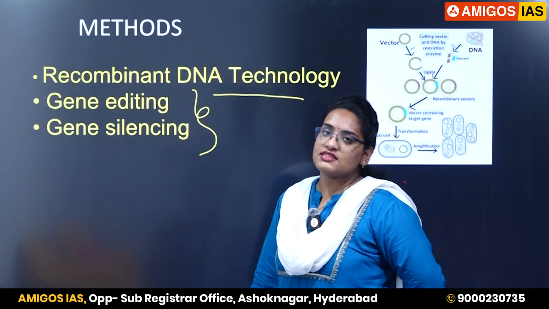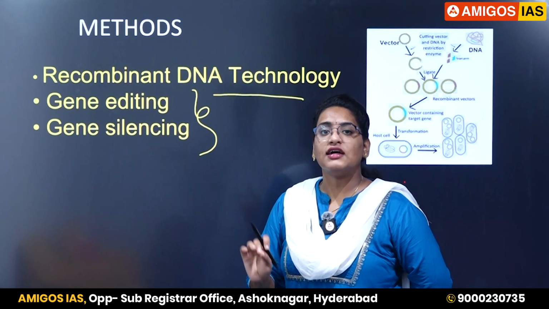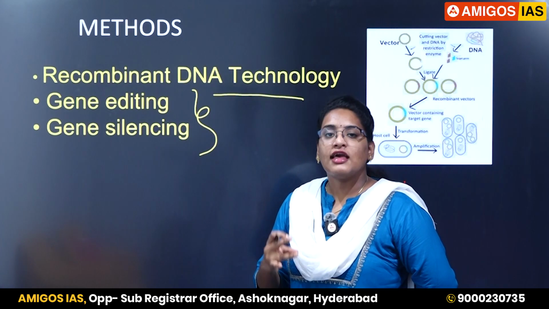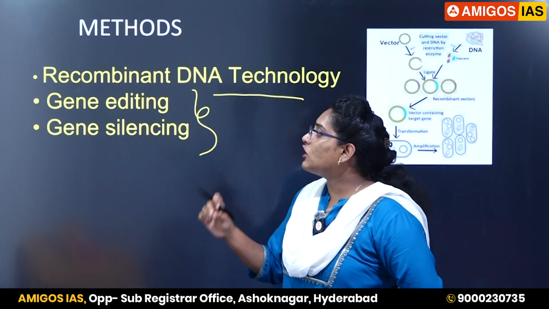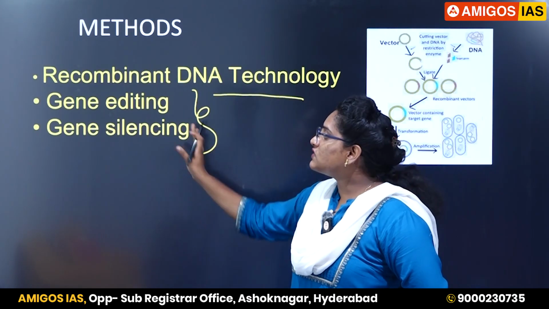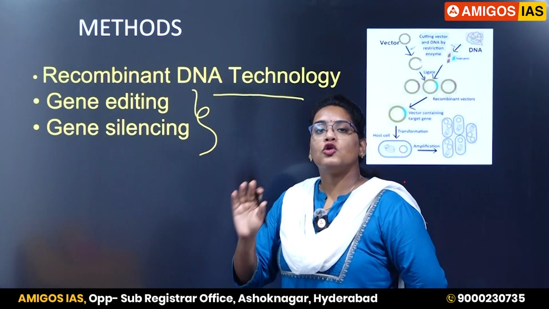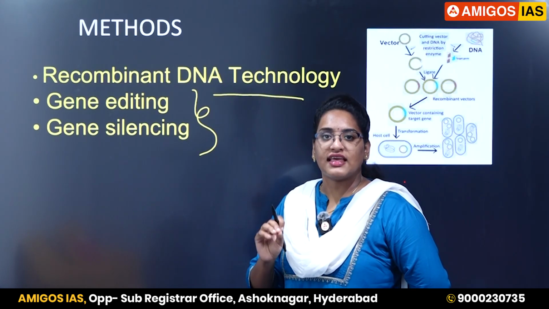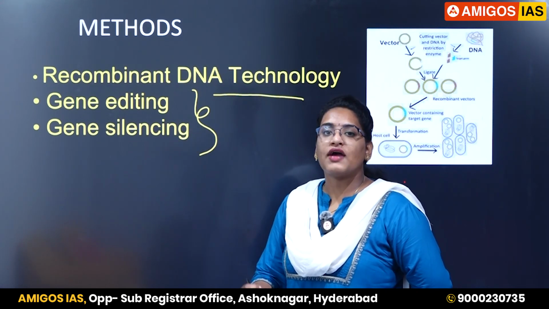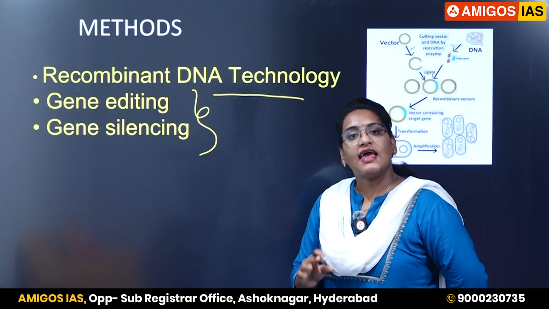So what do you mean by gene editing and how is it different from gene silencing? Under gene silencing, you are muting the action of any particular gene present in the DNA. But in gene editing, you are either modifying it, removing the gene, or adding a gene to the present DNA. So this is the difference between gene editing and gene silencing.